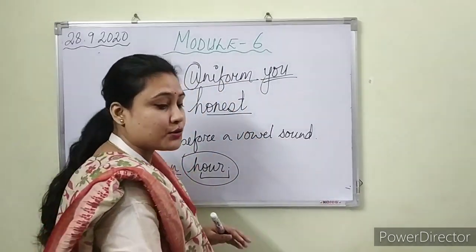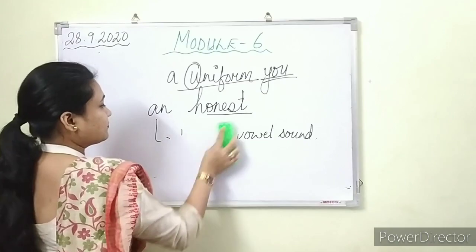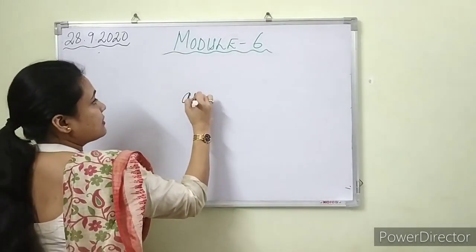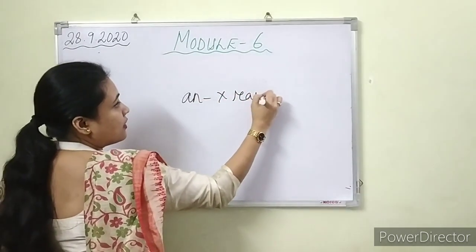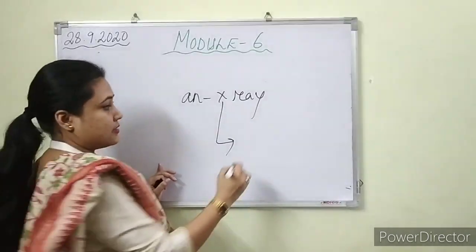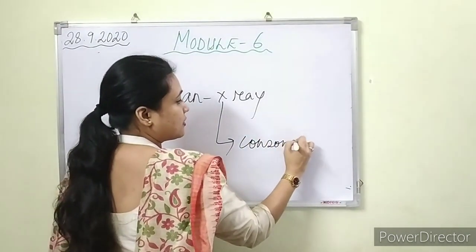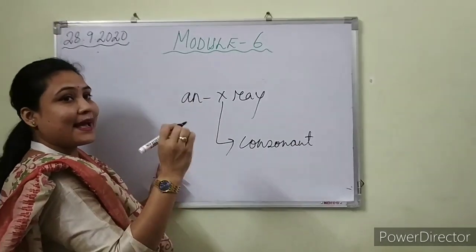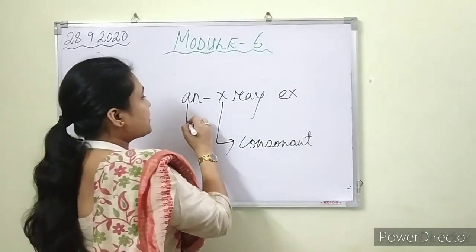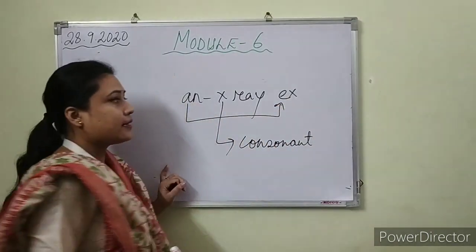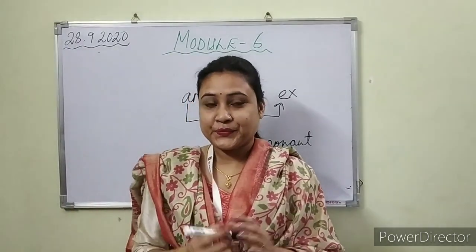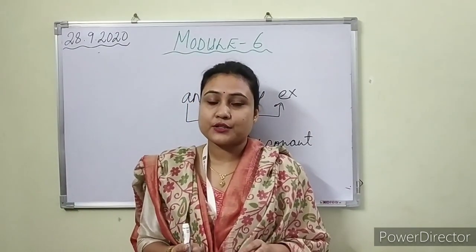Now coming again to the example, an X-ray. When we say an X-ray, the spelling is X-R-A-Y. So X is a consonant letter. Yes, it's a consonant. But it sounds like eks. X-ray. For that reason, we are using an X-ray, not a X-ray. Got it? Hope it's clear, my dear students.